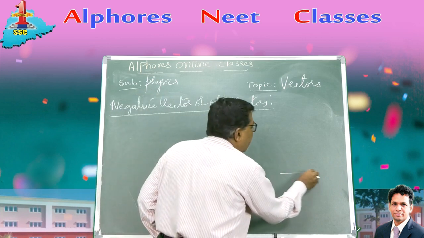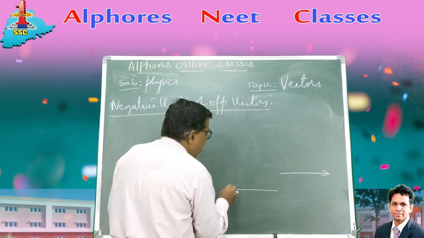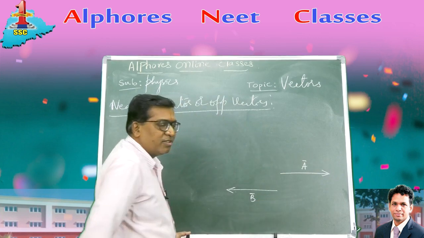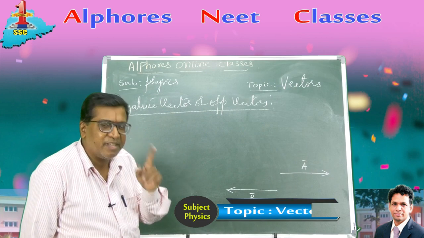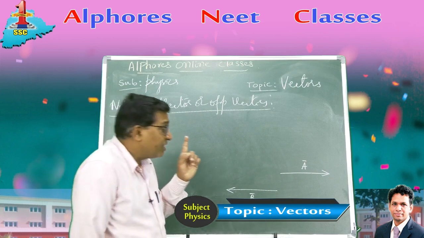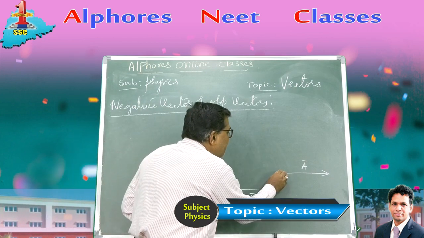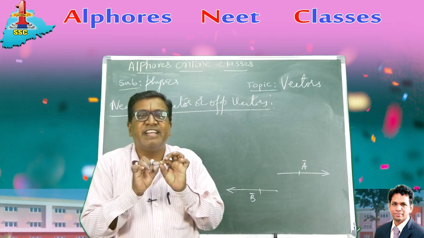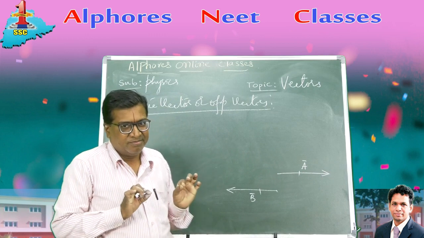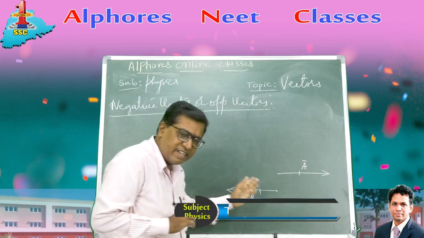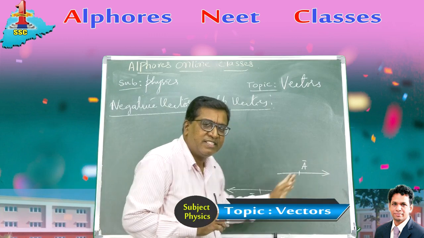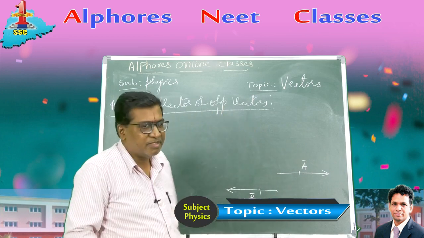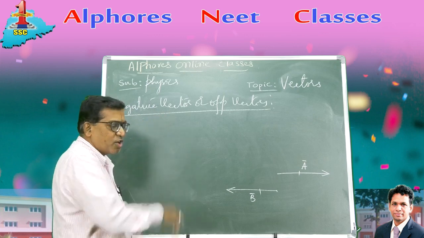If there are two vectors A bar and B bar, such that they belong to the same physical quantity, they have got the same magnitude, and they are directed in opposite directions, right? If that is positive x, this is negative x. If that is along east, this is along west. They are in opposite directions. Such vectors are named negative vectors or opposite vectors.